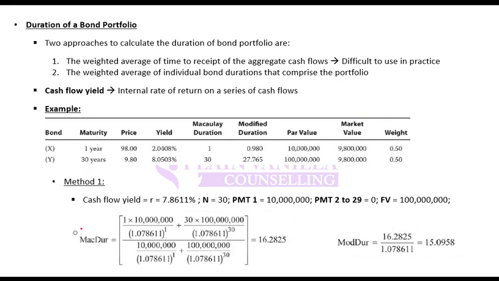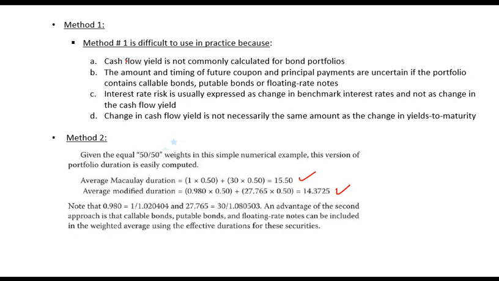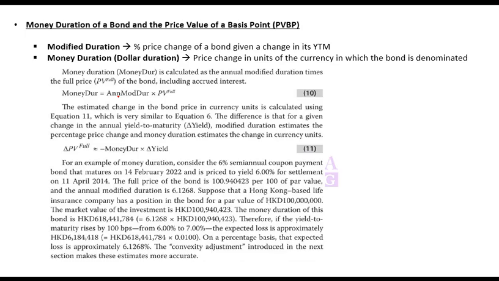Any problem? So this formula is very important, and in addition, remember this as well. Another key point to remember is that the Macaulay duration of a zero coupon bond is the time to maturity. Whatever the time to maturity is, that is the duration of the zero coupon bond. These are advantages, limitations, which you can go through later.